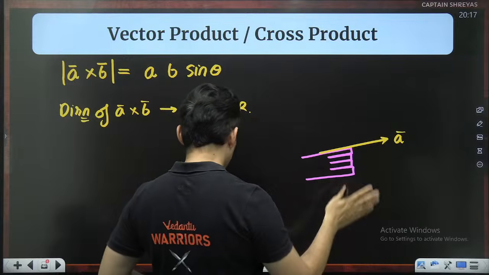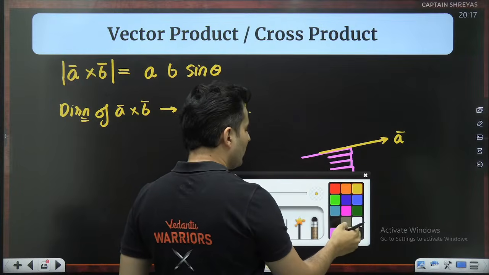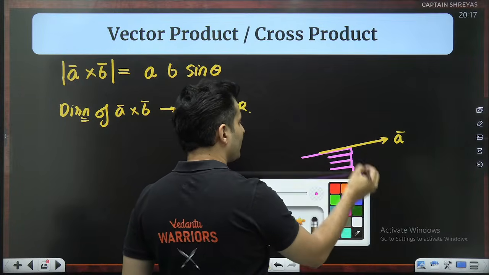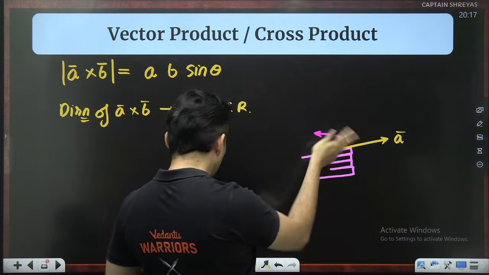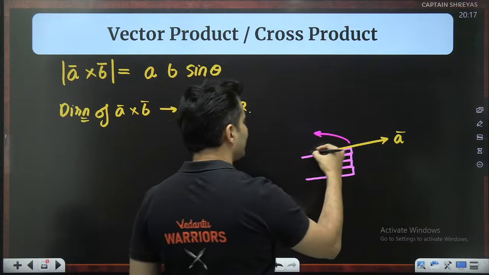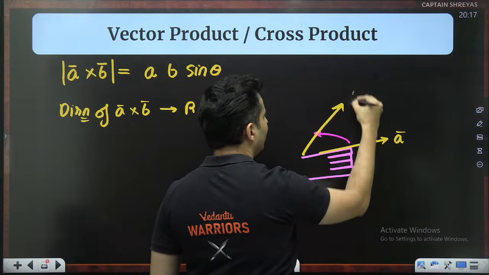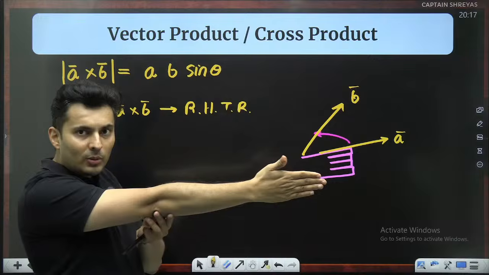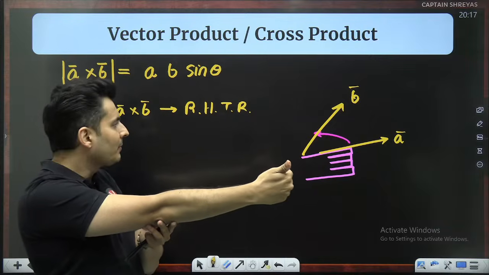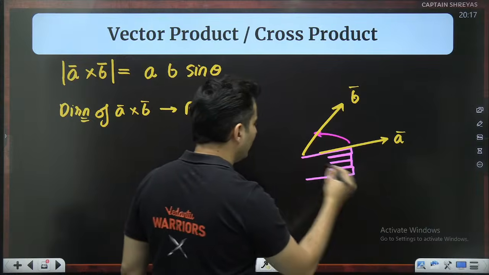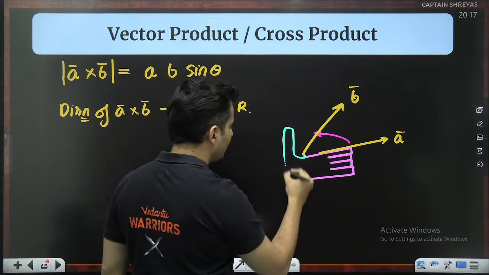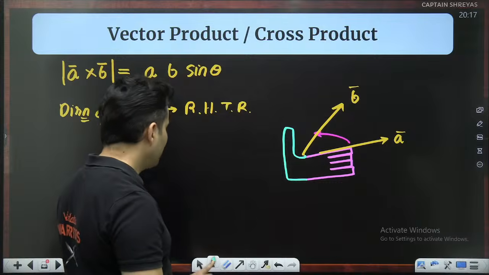B vector. So slowly curl your fingers in the direction so that they align towards B. If it is pointing towards A, slowly turn towards B. You will notice that your thumb is pointing in a peculiar direction.